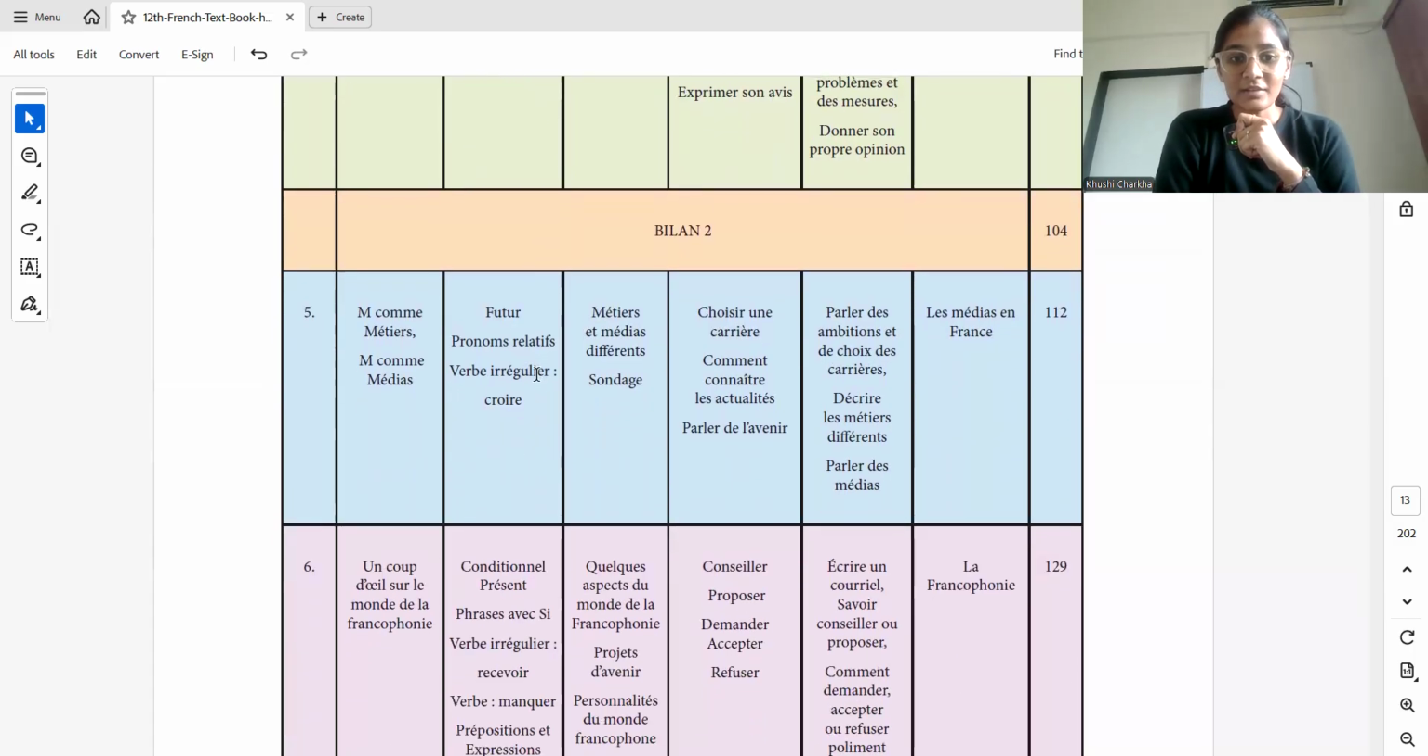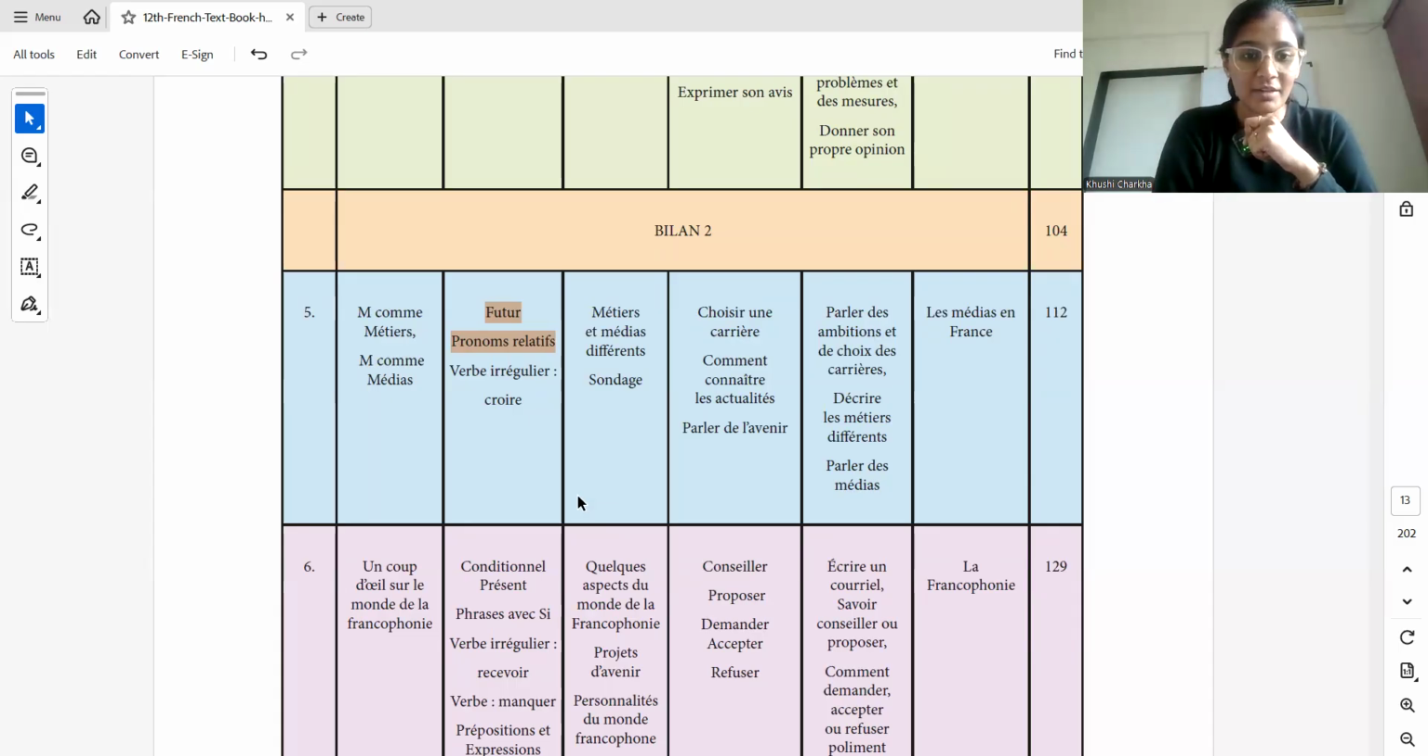Moving on to the next part, future tense, very important. Pronoms relatifs, very, very important. Please do both these topics. In tenses, we know the tenses that we have, but out of those, on priority, number one, passé composé, then future, then imparfait, then conditional present. And from 11th standard, we already had what? Future proche and passé récent.